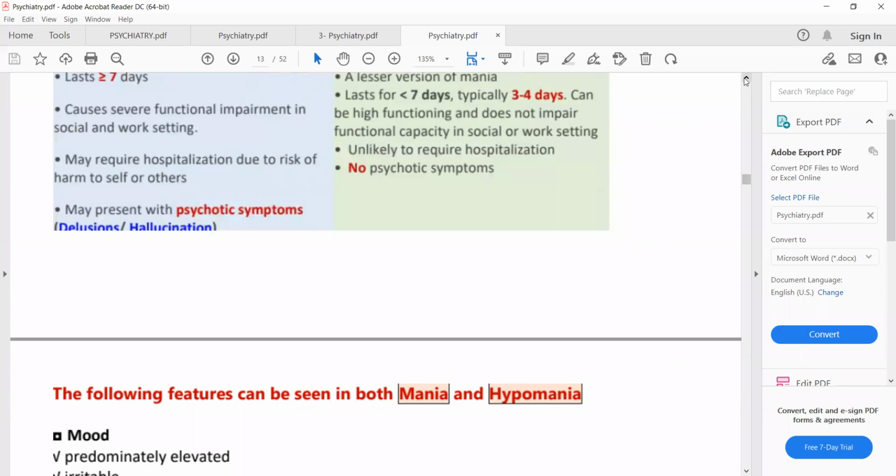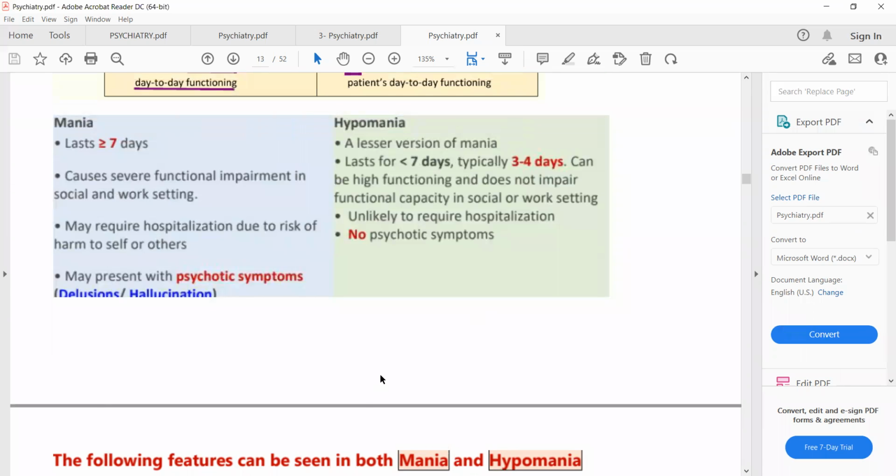Then how are we going to differentiate between mania and hypomania? We can differentiate between mania and hypomania on the basis of 2 points. The first point is that in mania there will be psychotic symptoms. So the presence of these symptoms along with psychotic symptoms such as delusion or hallucination, then your diagnosis will be mania. So this is the first and the most important point to differentiate between mania and hypomania, that is, the presence of psychotic symptoms. The presence of psychotic symptoms will make the diagnosis of mania, and the absence of psychotic symptoms will make the